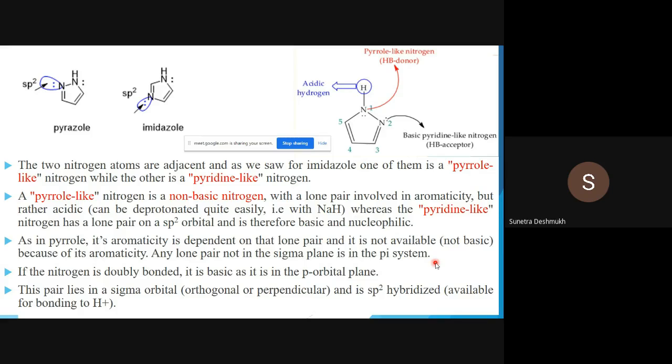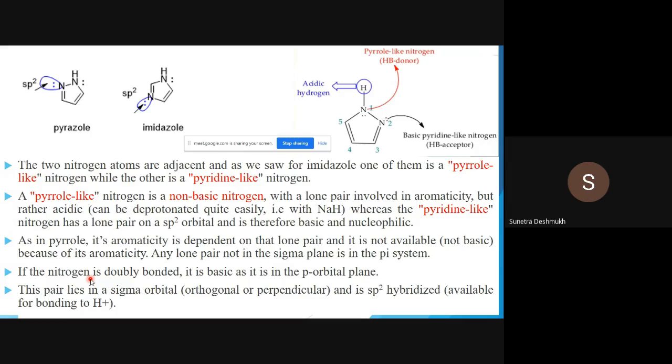If the nitrogen is doubly bonded, we designate that nitrogen as pyridine-like nitrogen. If the nitrogen is doubly bonded, it is basic, as it is in the p orbital plane. So all these sentences are very important. If objective type examinations are there, maybe you have to play with all these small words, and there might be questions on these things.